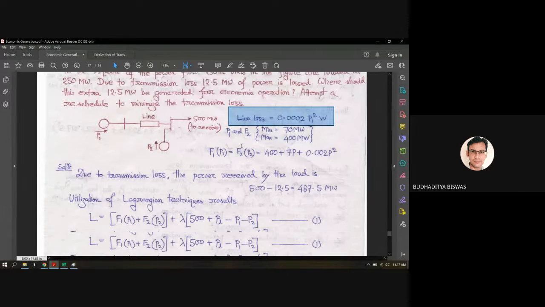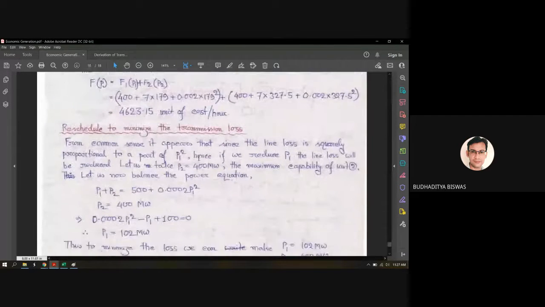Okay. So that's why here you see the solution procedure. Hence we can reduce P1 and the line losses will also be reduced. Let us take P2 equal to 400. This is the point I'm mentioning here. Why do we take P2? Because if we minimize the value of P1 to 70 megawatt, then the total load demand is not satisfied. That's why we do the reverse thing.